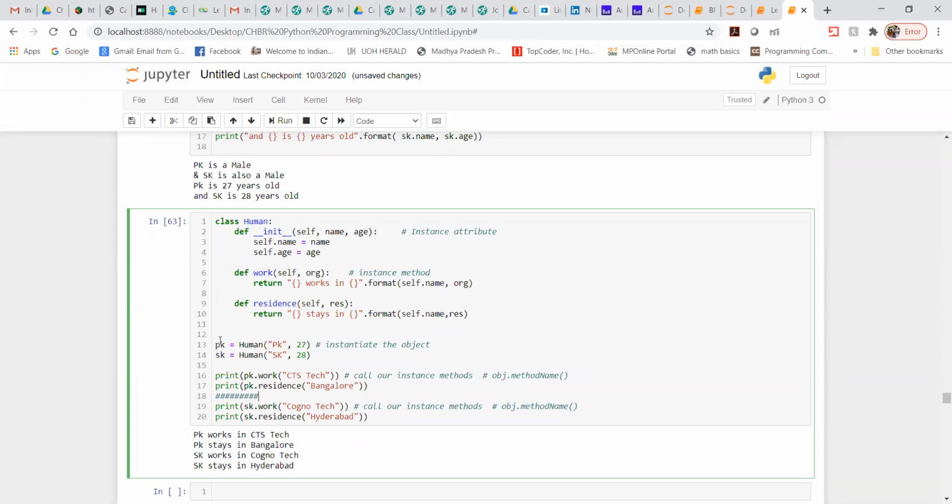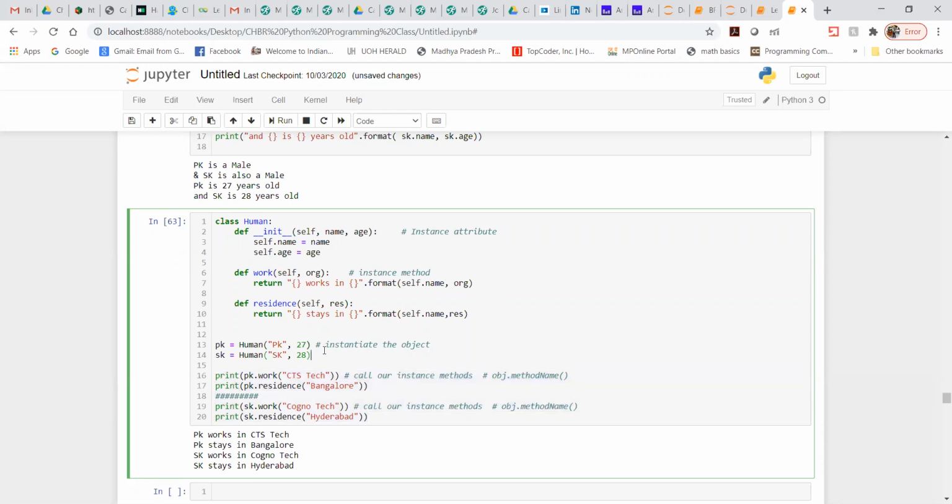My object is PK, object one we can say, or if you want to write it, you can write it as object one, and object two is nothing but this one. When I use object one, I can get all the values which belong to object one, and when I use object two, I can get all the values regarding object two. So respectively it works.